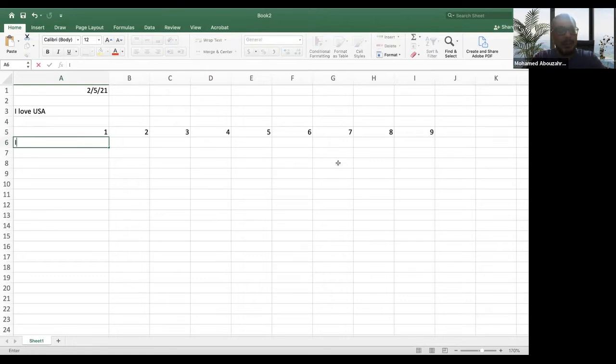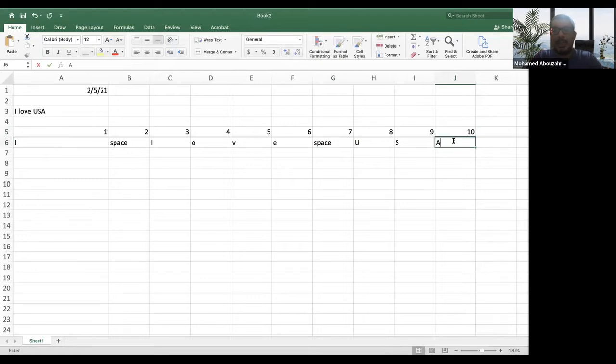So we have the I, okay? And then in the second cell, we have a space, and then L, and then O, and then V, and then E, and then another space, and then U, S, A. Okay,